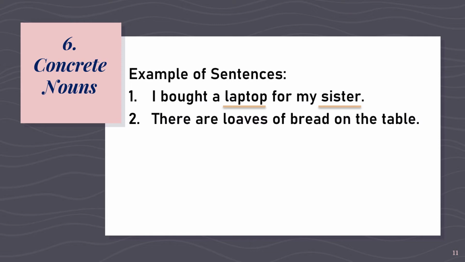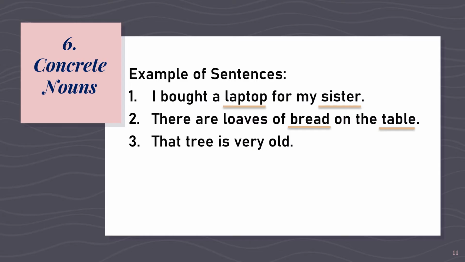How many concrete nouns in the sentence? Great job. Again, we do have two concrete nouns. The first one is bread, and the second one is table. Bread is a concrete noun because it can be seen, touched, smelled, and tasted. In my video lesson about mass noun, I gave bread as one of the examples because bread is uncountable, meaning to say it can't be counted. So yes, there are nouns which have more than one kind.